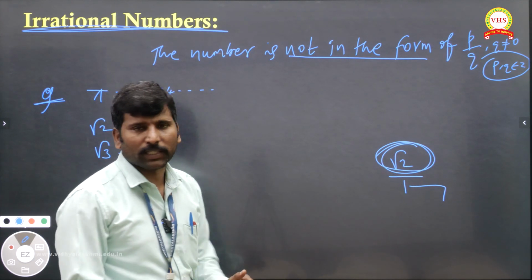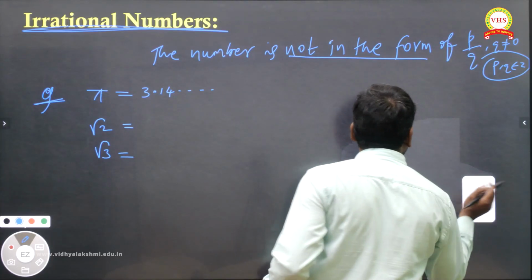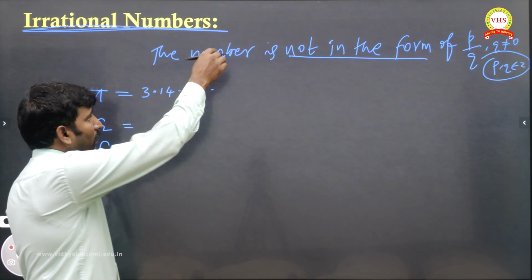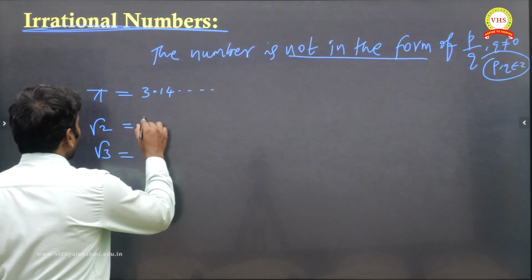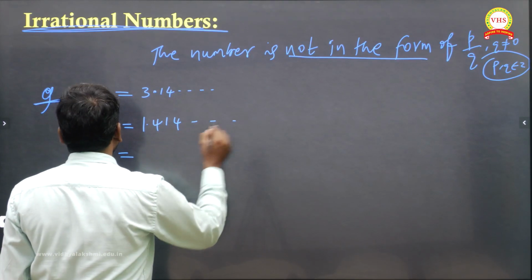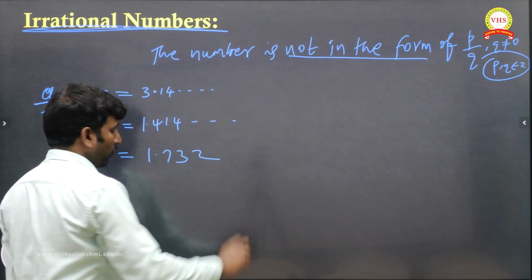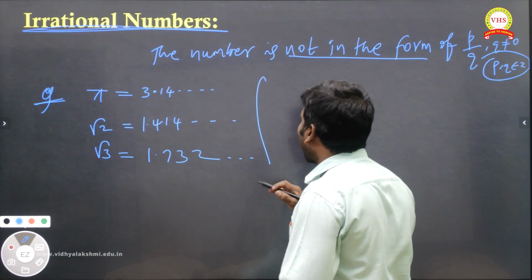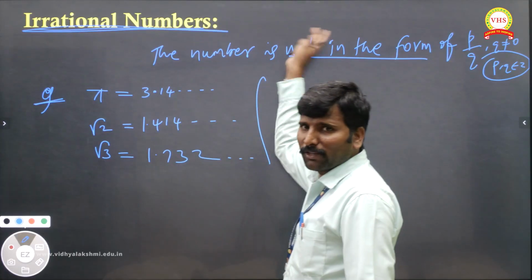Must be integer, I said. So root 2 is not an integer. Root 2 is not an integer, so this will come under irrational. It is 1.414 and it keeps going on. And the root of 3 is 1.732, it keeps going on. There is no stop. So one more idea I will give: this is which is not in the form of P by Q.